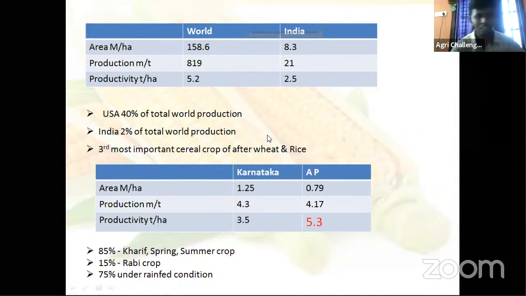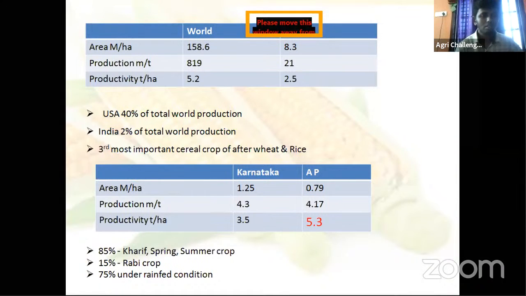So that's why the priority level of maize is somewhat after wheat and rice. In India it comes under the third important crop among the cereals, and it is the third most important cereal crop after wheat and rice in the world.